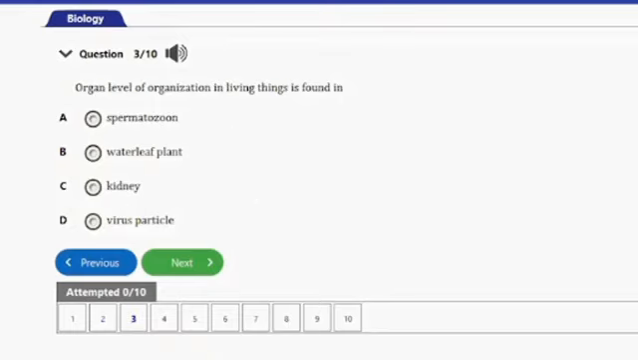Question number 3 says, organ level of organization in living things is found in: A. spermatozoon, B. water leaf plant, C. kidney, D. virus particle. So guys, the option here that is at the organ level is the kidney. The kidney is made up of numerous tissues. These tissues make up the organ, and that's it for this question. The kidney here is at the organ level, and that's the answer, option C. So let's go ahead and consider the next question.